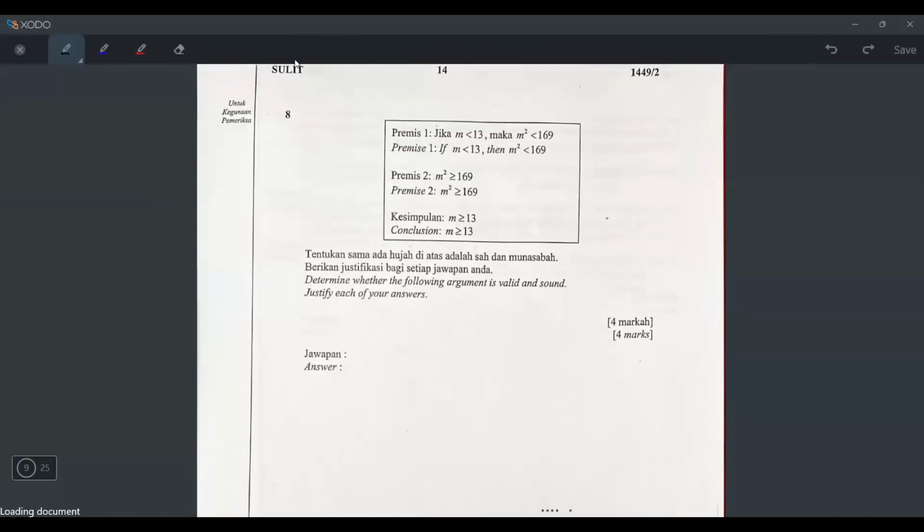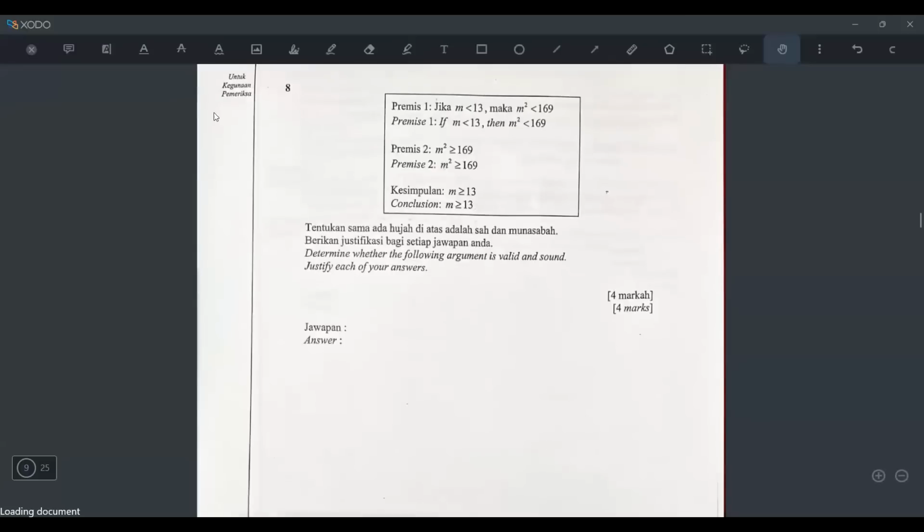Okay, let's continue with question number 8. This is which chapter? Logical reasoning in form 4. Okay, let's read together. Premise 1 says if M is smaller than 13, then M squared is smaller than 169. So this is an implication, if-then. And then they say M squared is bigger than or equal to 169. Okay, and then the conclusion is M is bigger than or equal to 13. And then the question says determine whether the following argument is valid and sound. Justify each of your answers.